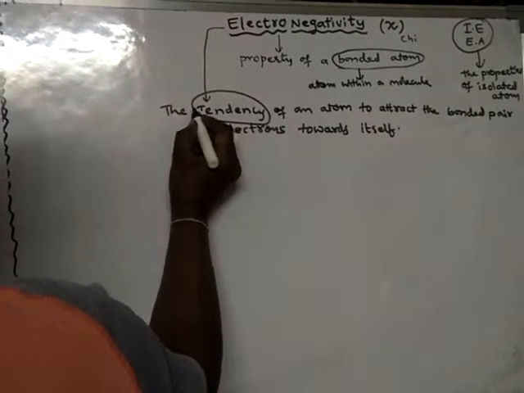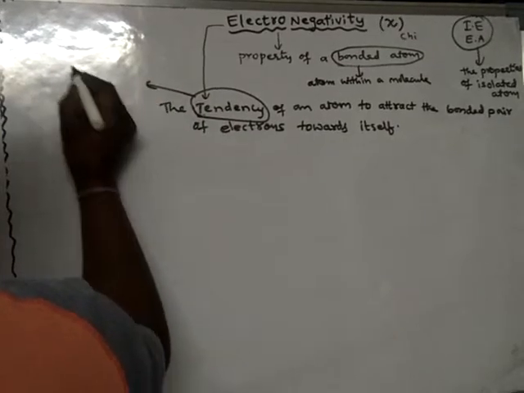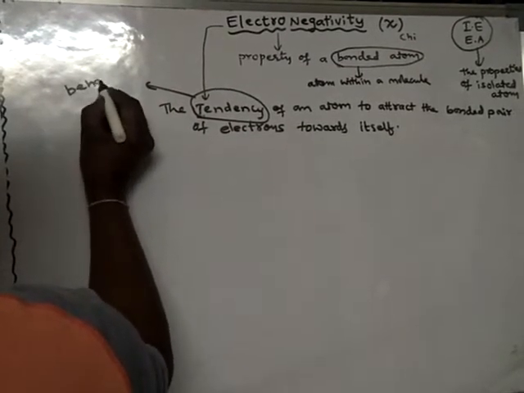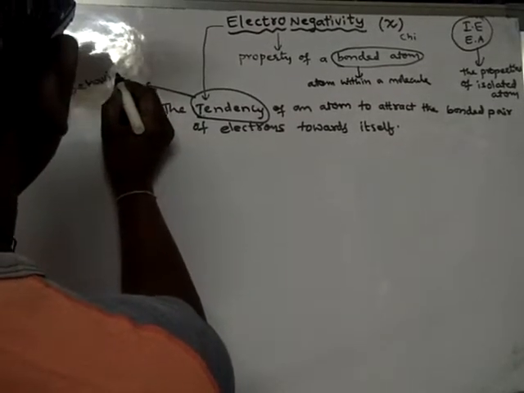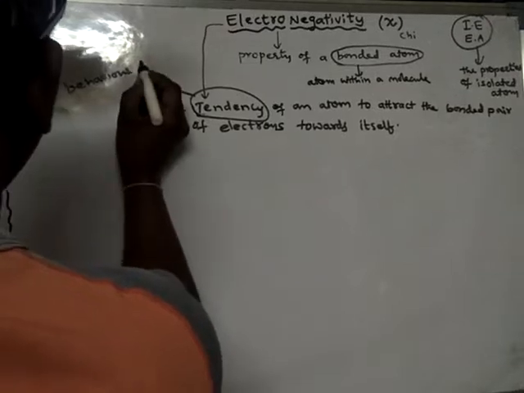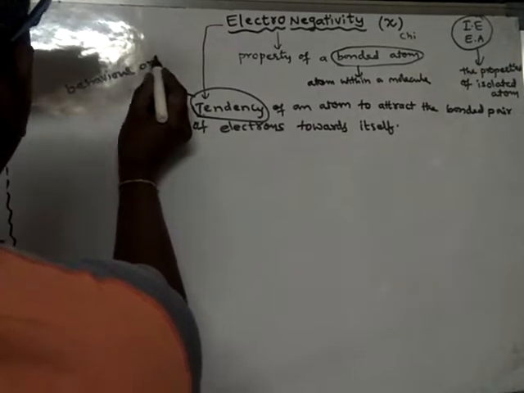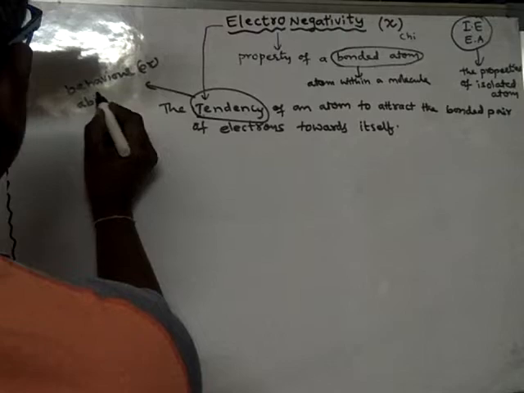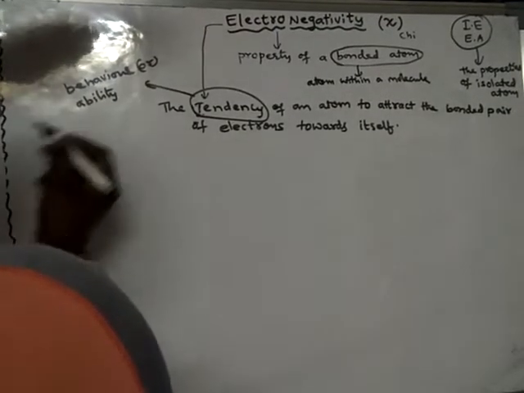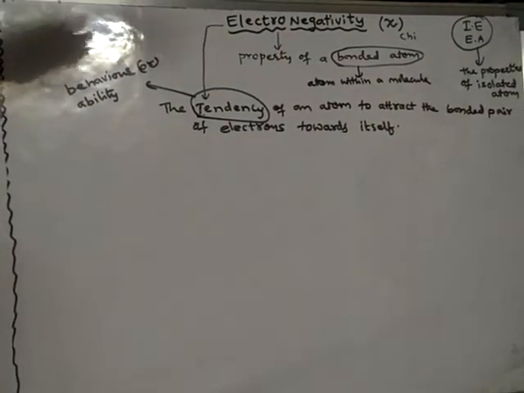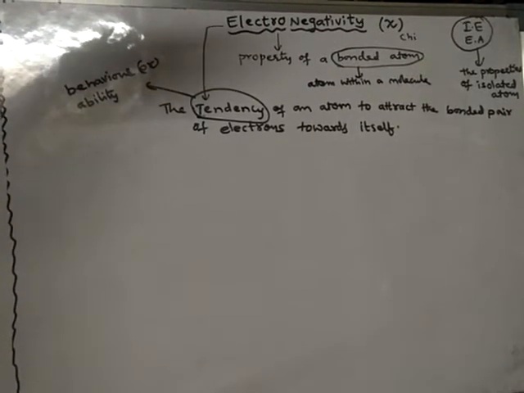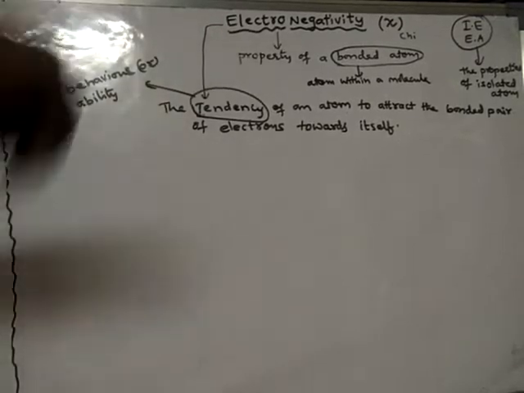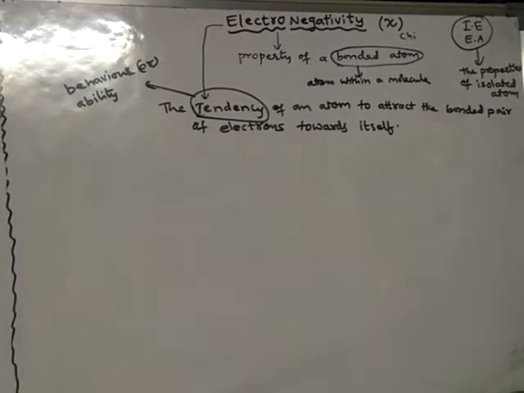That tendency or behavior, the ability of an atom, the tendency of an atom, to attract the bonded pair of electrons towards itself.